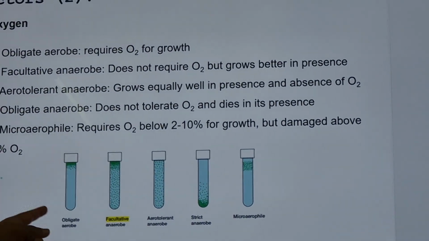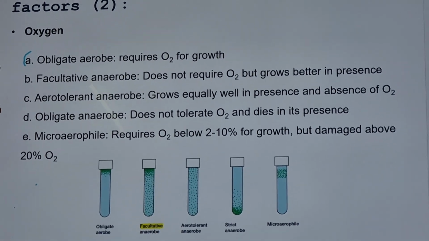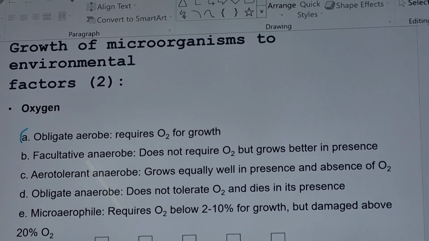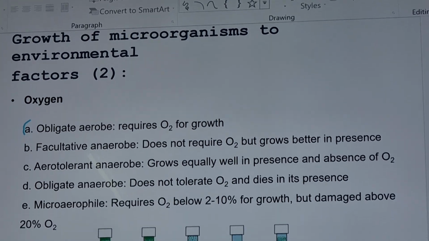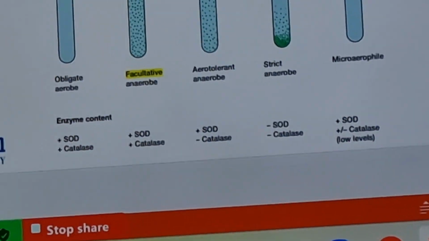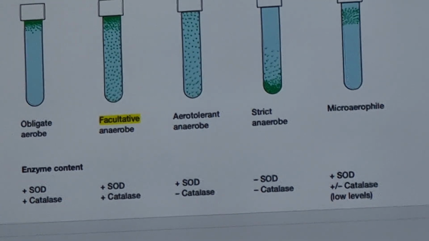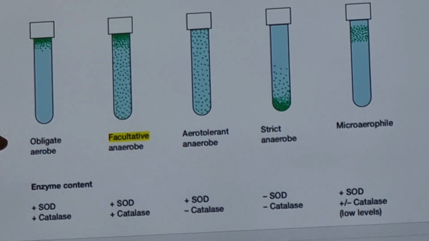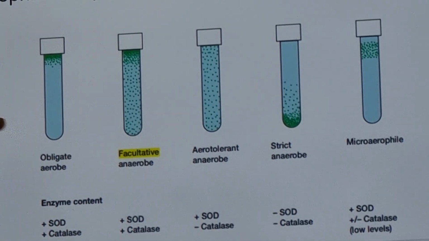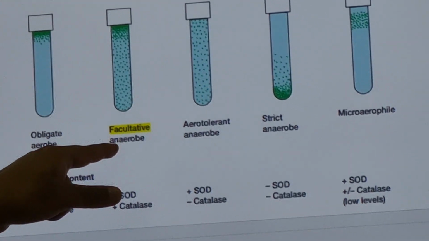Now come to the oxygen. Here you can see there are 5 categories, 1, 2, 3, 4, 5, and it's based on how much oxygen they can tolerate. Okay, so this is obligate aerobe. Obligate aerobes are those aerobes that grow only when oxygen is present. If oxygen is not there, these microorganisms will not grow. These are called obligate. Obligate means absolute aerobe. Now there are facultative aerobes.